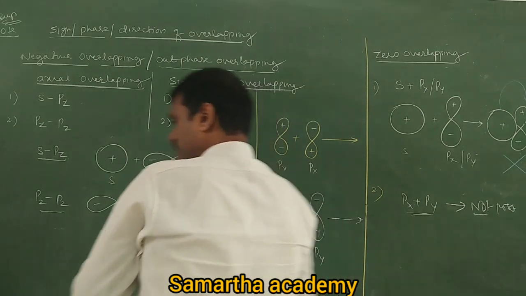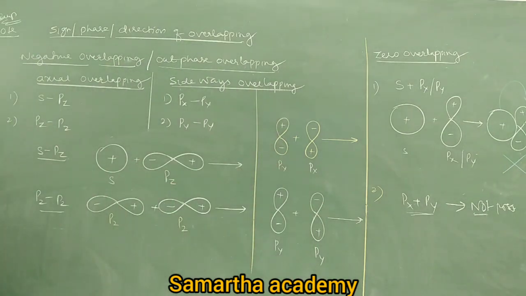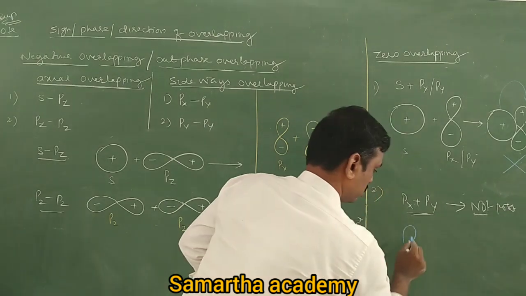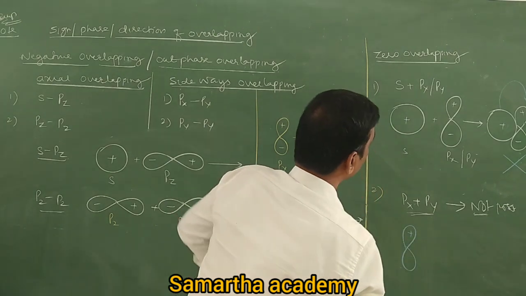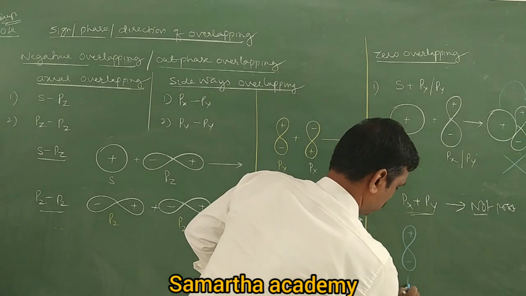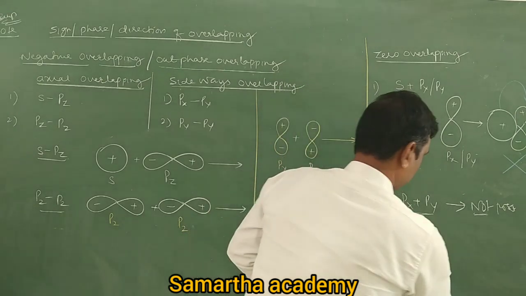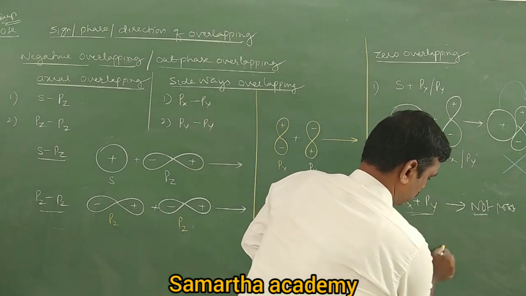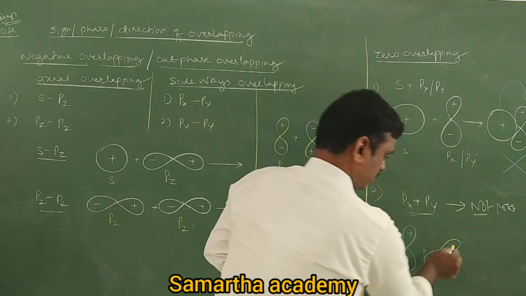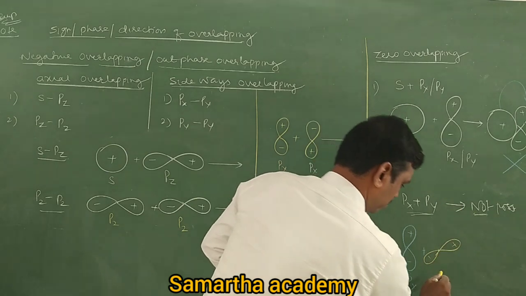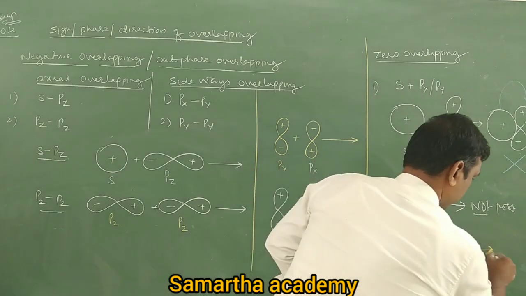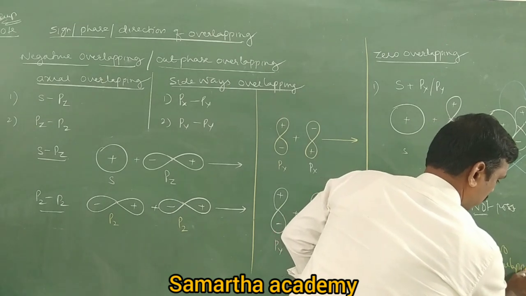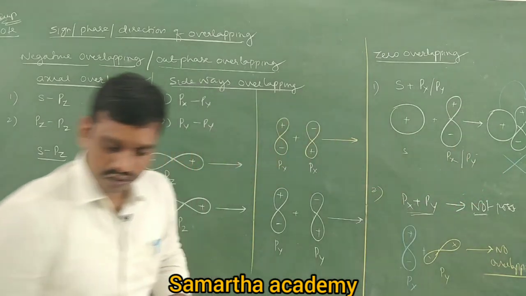Draw the structure. So px you can take on the x-axis, and py is something like this. Take negative or positive, there is no possibility, no overlapping, which is called zero overlapping.